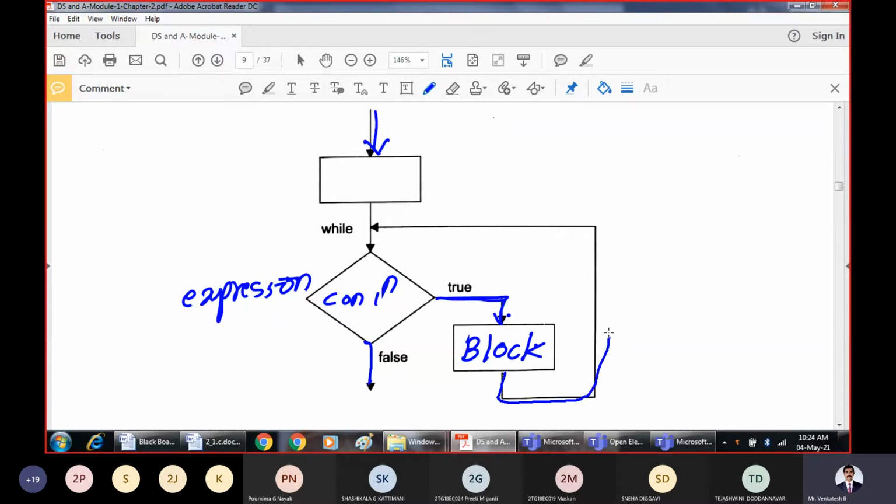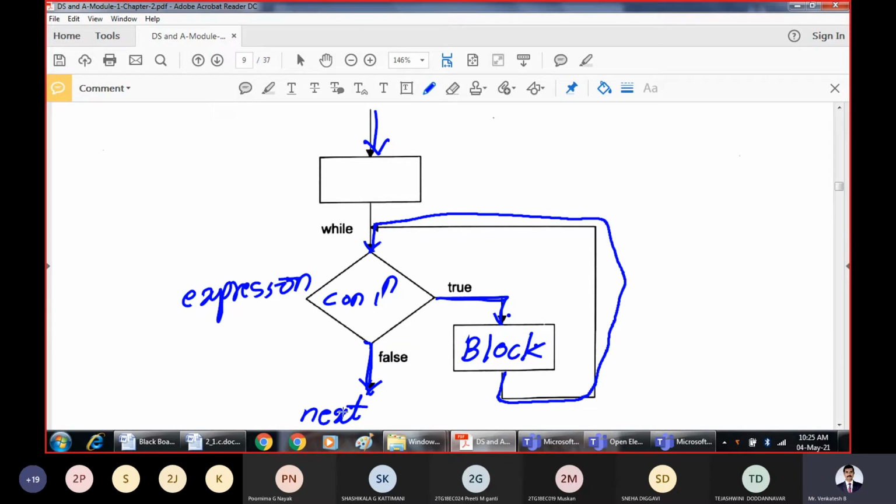Then control goes back to the entry point of the while loop, and we again check the condition, whether it is true or false. If it is true, we execute the block, go back, and check the condition again. This repeated execution of the block stops only when the condition is false. Then we come out and execute the next statements of the program. That is how the while loop works.